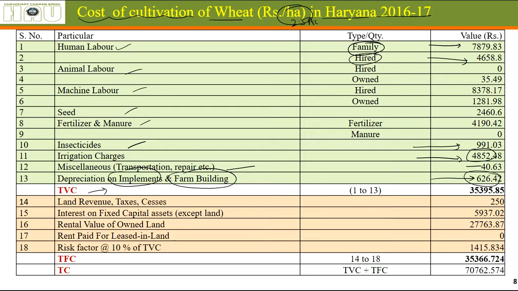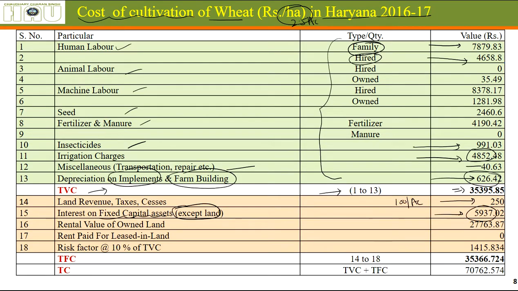Total variable cost now comes to 1 to 13. Okay, total variable cost is 1 to 13, which is 35,000. Land revenue, as I told you, 100 rupees per acre comes out to be 250. Interest on fixed capital assets, excluding land, for whole Haryana, it was 5937.